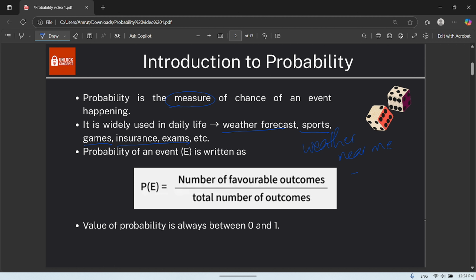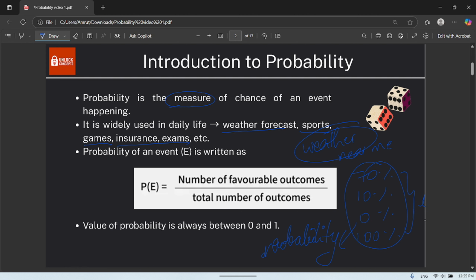It might be 70%, or 10%, or 0%, or 100%. So these are chances of rain, and these are nothing but probability. So the probability of rain on a particular day shows us the weather.